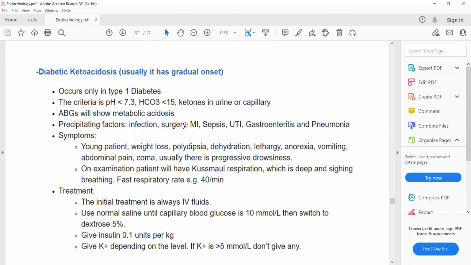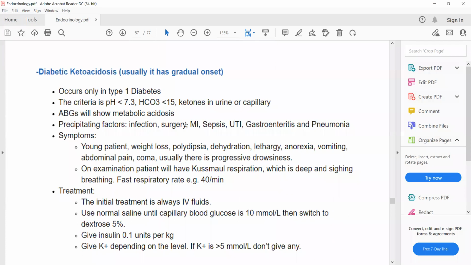So in the PLAB 1 exam, the less common questions are usually not asked. But still, if a type 2 diabetic presents with these features, that his pH is less than 7.3, his bicarb is less than 15, and urinary ketones or capillary ketones are positive, then you will still say it's diabetic ketoacidosis.